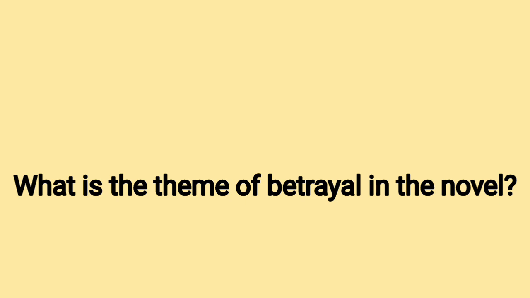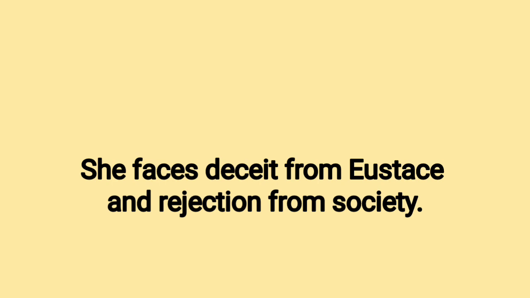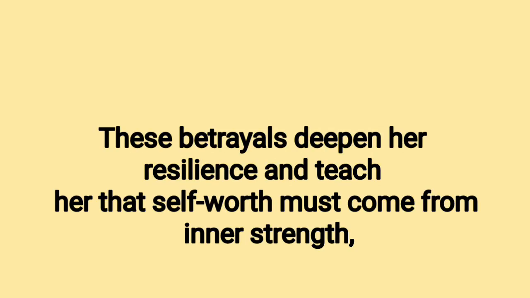30. What is the theme of betrayal in the novel? Answer. Betrayal shapes Fina's emotional journey. She faces deceit from Eustace and rejection from society. These betrayals deepen her resilience and teach her that self-worth must come from inner strength, not approval.